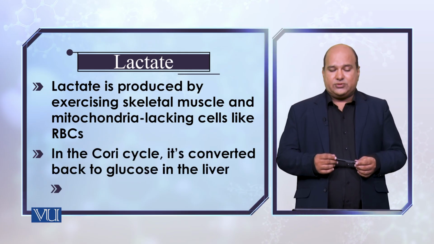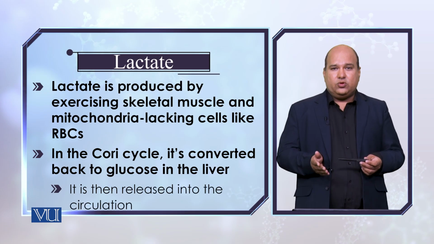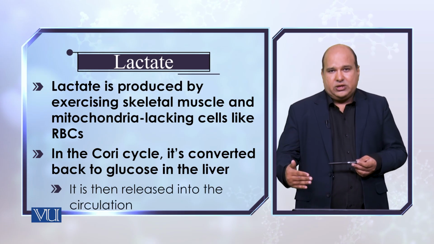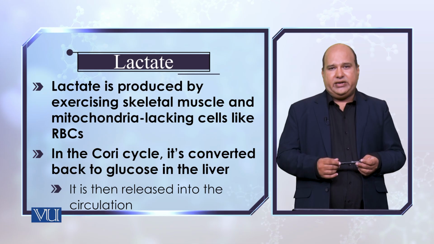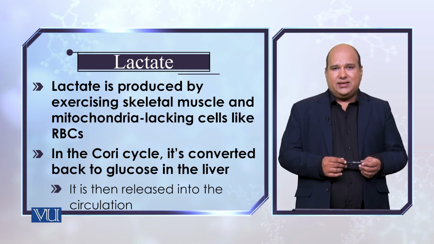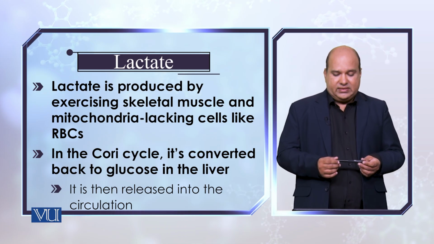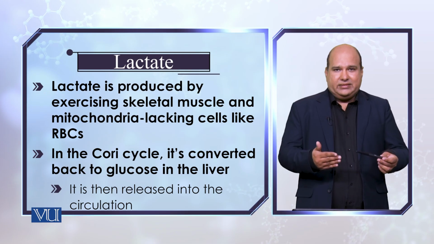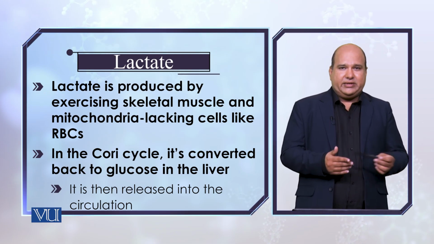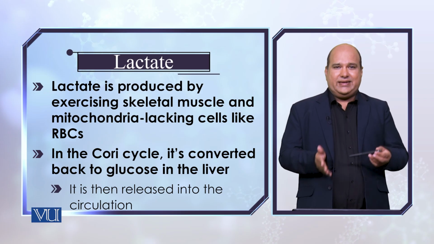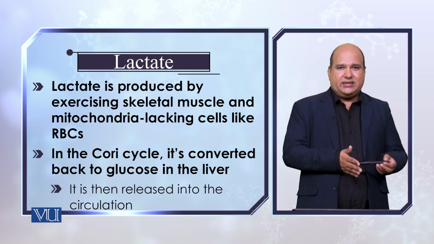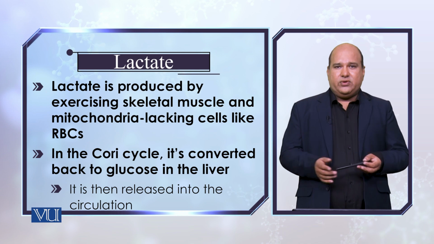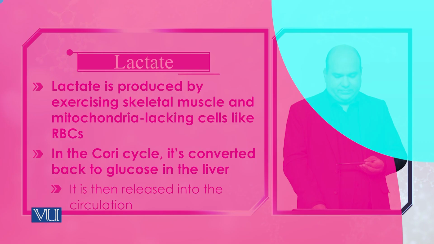In one of the cycles known as the Cori cycle, lactate is converted into glucose through this cycle, and as a result, because it's converted back into glucose, we can say that lactate is also a very important precursor of the process of gluconeogenesis.